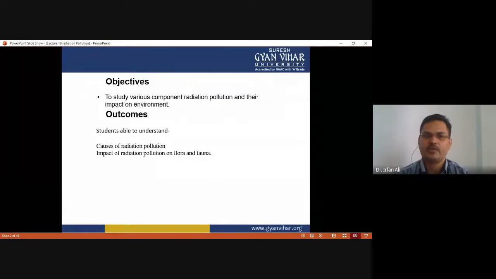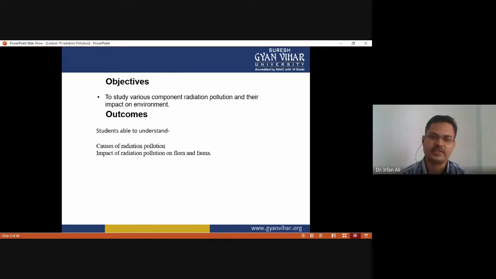The objective of today's discussion is to study various components of radiation pollution and their impact on the environment. After completing the discussion, students will be able to understand what are the causes of pollution, what are the impacts of radiation pollution, and what are the prevention and control measures of radiation pollution.